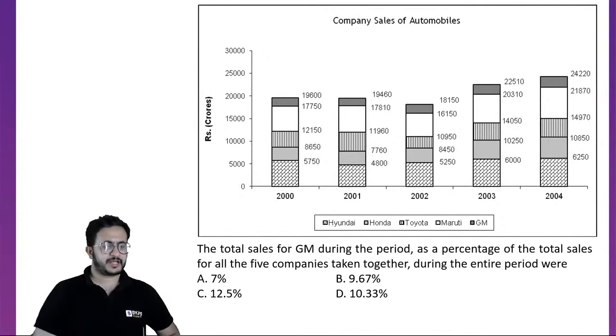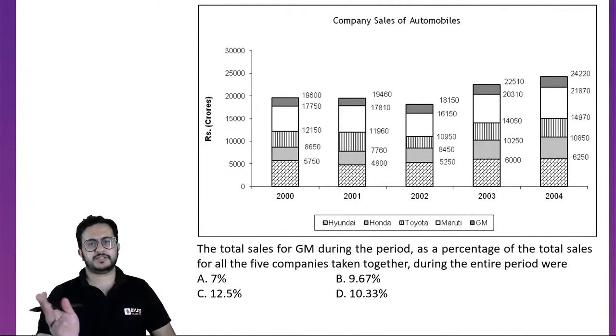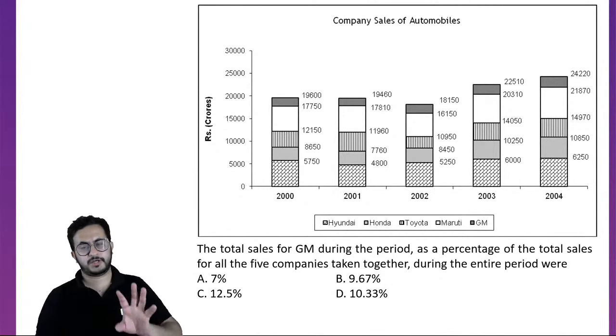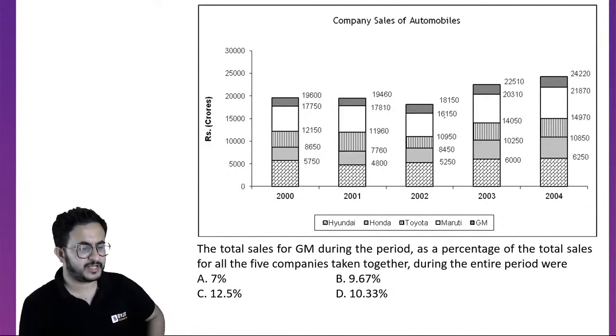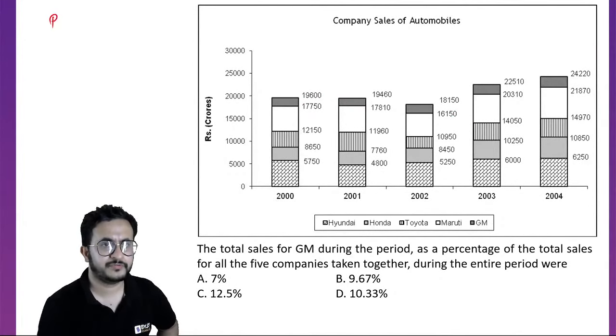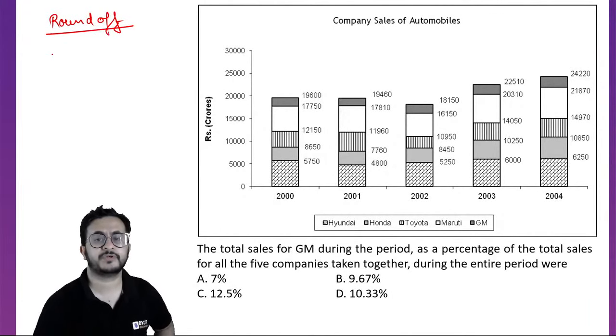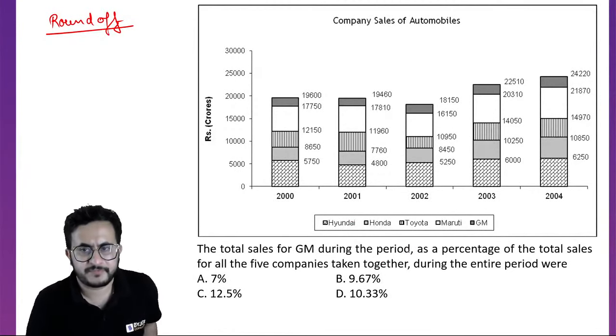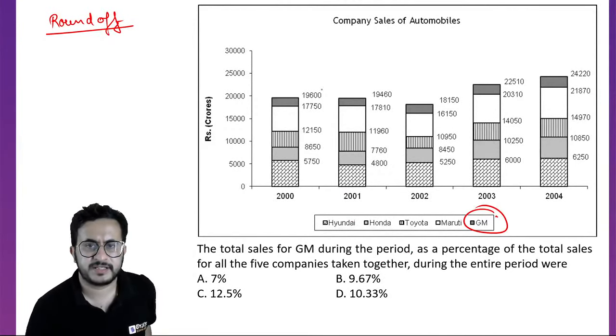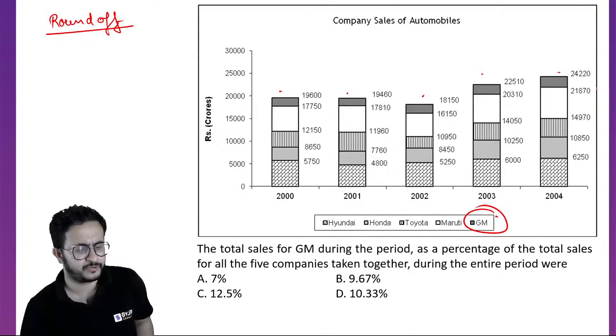Now, how to do this kind of question? One thing is, of course, this is not an examination, this is just a practice question. In order to approach these questions, do not calculate the actual values. We will use the round off method to calculate the answer, and we will see that our answer will be right. So for GM, the topmost one, we have to find how much percentage of the total value it is.